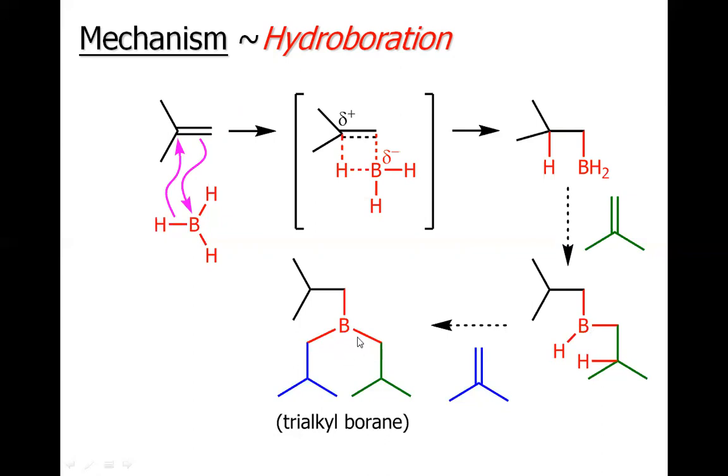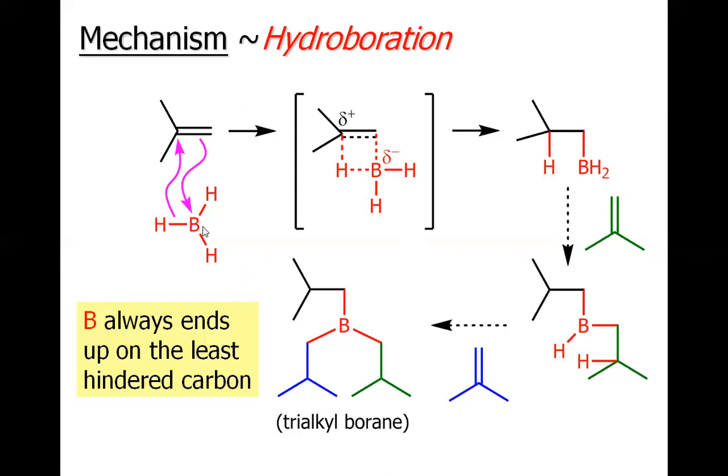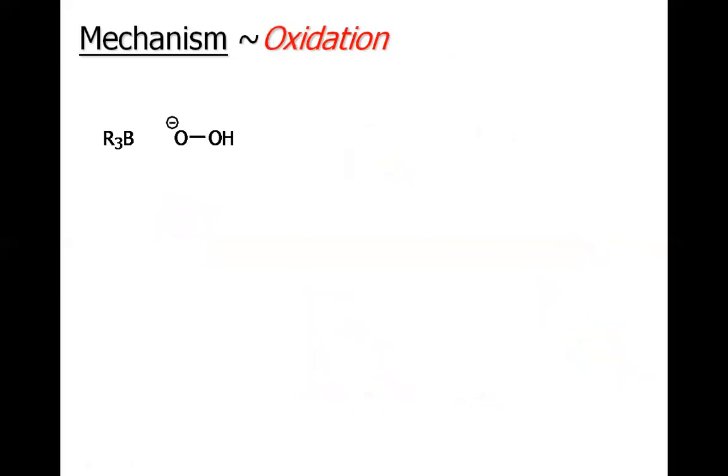One thing you must have noticed in this particular series of reactions is that the boron always ends up on the least hindered carbon. For example, for this particular molecule, this is the hindered carbon and this is the least hindered carbon. So the boron must have attached to this carbon and not to this carbon because of the steric hindrance. Now, this trialkyl borane will be oxidized with the help of hydrogen peroxide and sodium hydroxide.